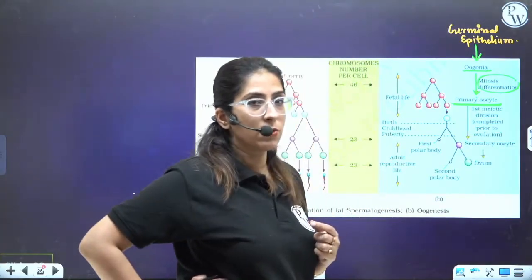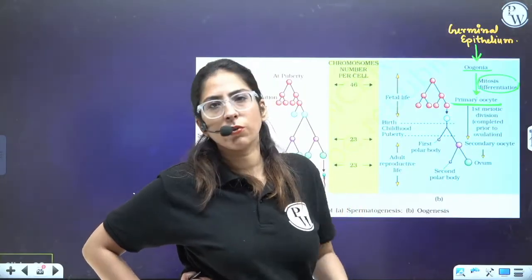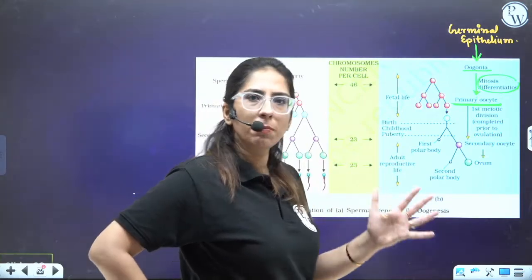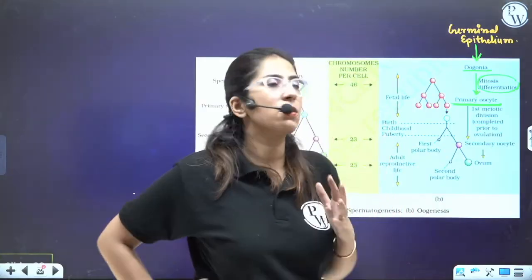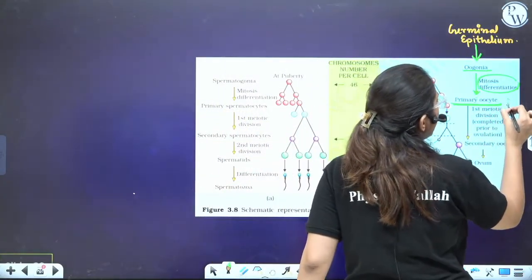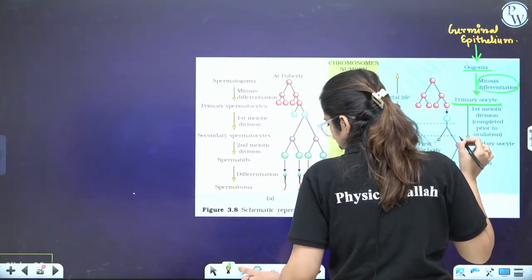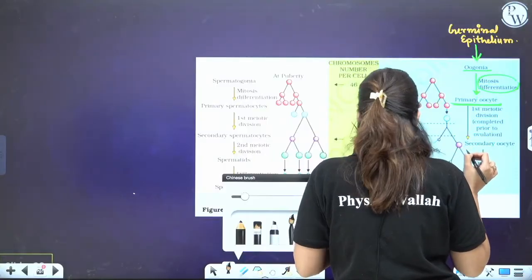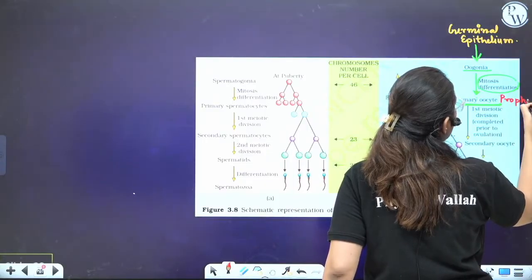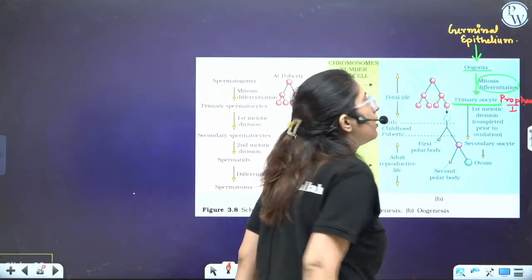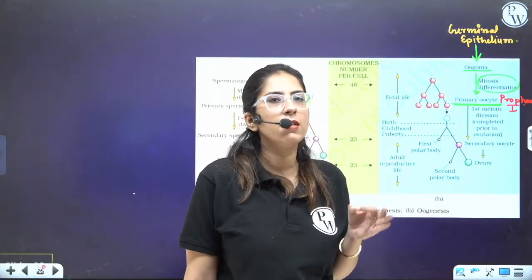Now let's look at the story. Now they want to go into a journey. They started undergoing the meiosis. As they entered into the meiosis, the first halt occurred. That is prophase 1. So all these were halted. Here the halt happened at prophase 1, that is the diplotene stage, right? So the first halt happened, that is the diplotene stage.